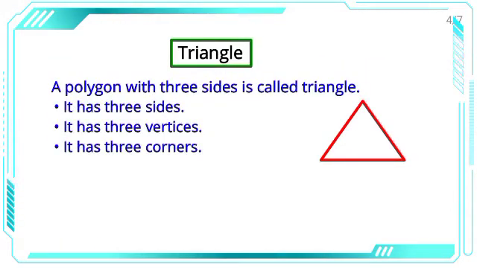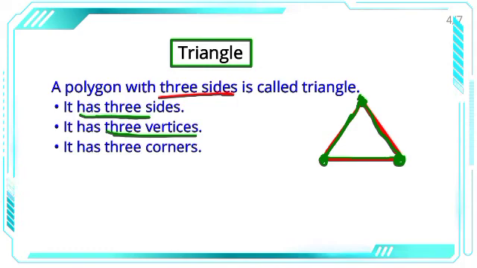So first is triangle. A triangle is a polygon made with three sides, or we can say three line segments, right? It is a closed figure made with three line segments. So this is a triangle, right? So it has three sides: one side, two sides, three sides. So it has three sides, three vertices. Vertices means corners. One corner, two corners and three corners. So three vertices means three corners and it has three angles.